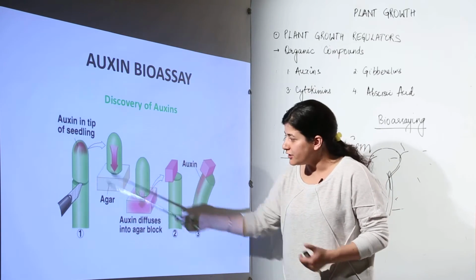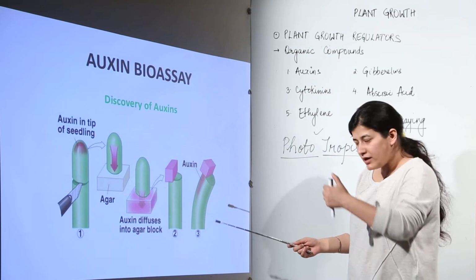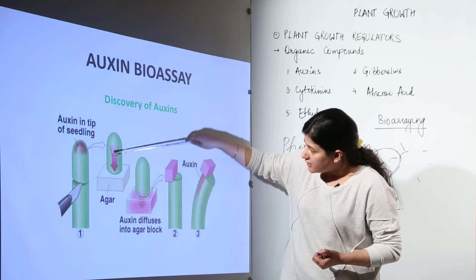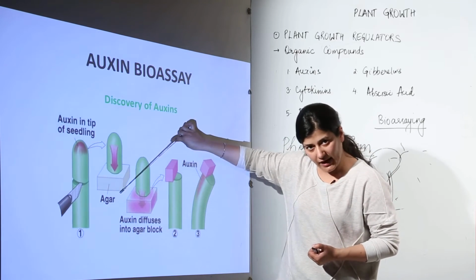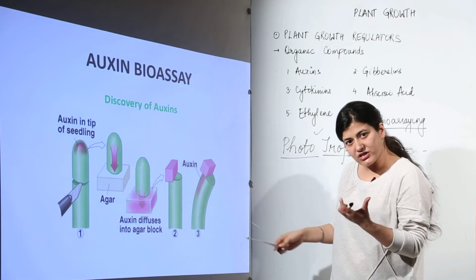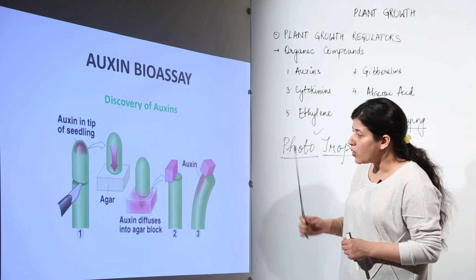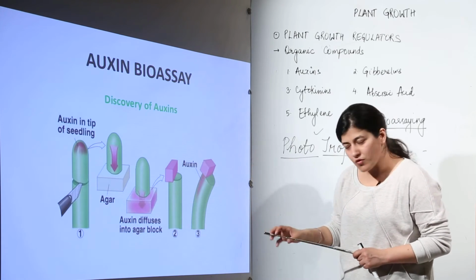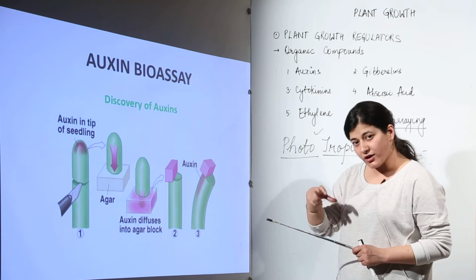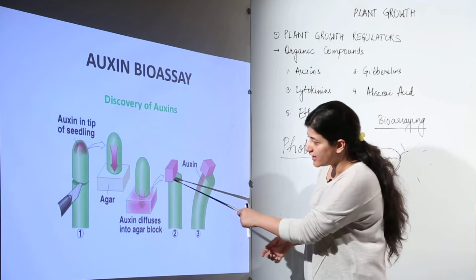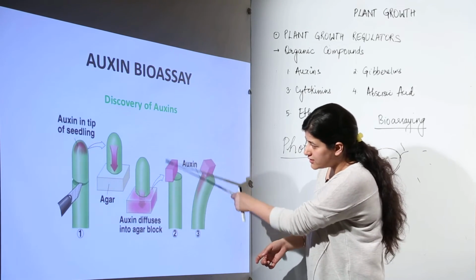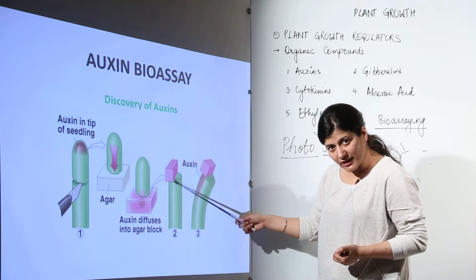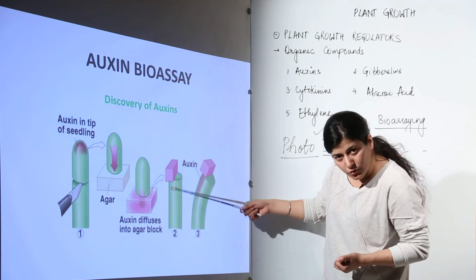When you cut it, you put some agar gel over there. Because this agar gel is also a somewhat gelatinous substance, the auxins would diffuse into the agar gel. Once they have diffused, the agar gel would have more and more auxins. Now this tip is to be removed. When this tip is removed, the gel box which had auxins in it is placed on that cut tip. Because the tip has gone and the auxins are present in this gelatinous agar, they are going to diffuse into the plant.